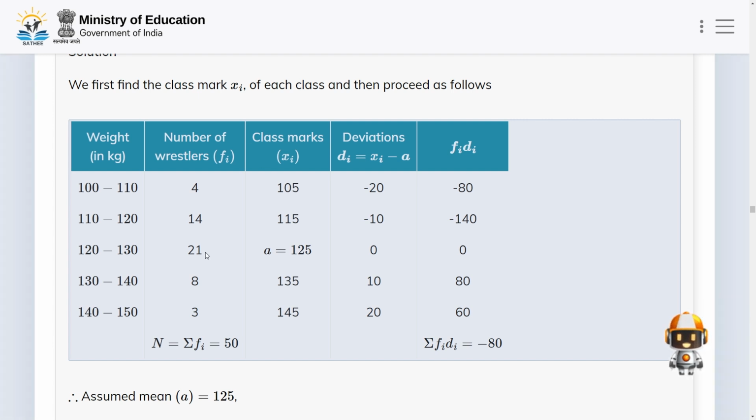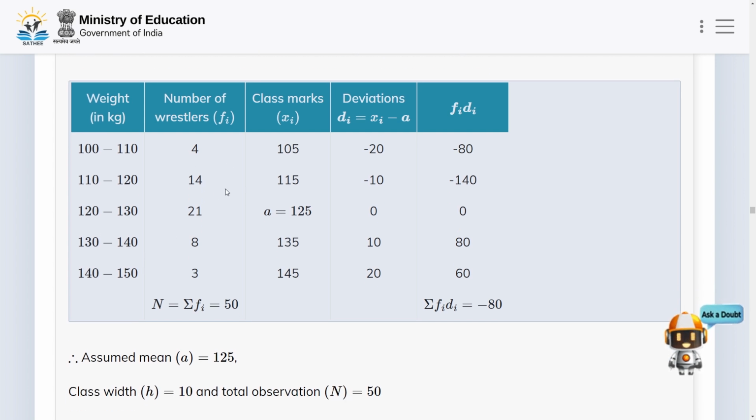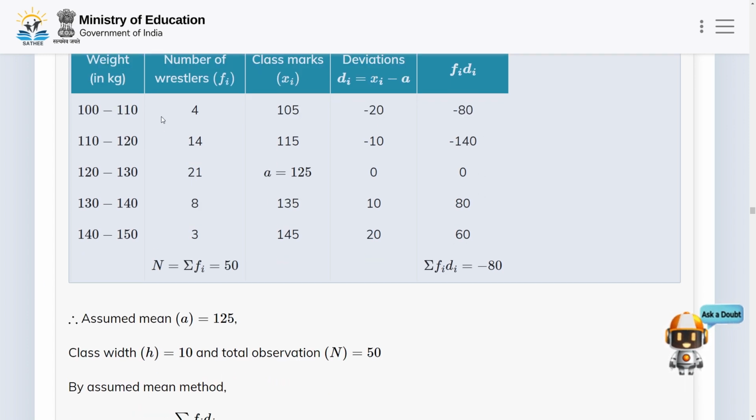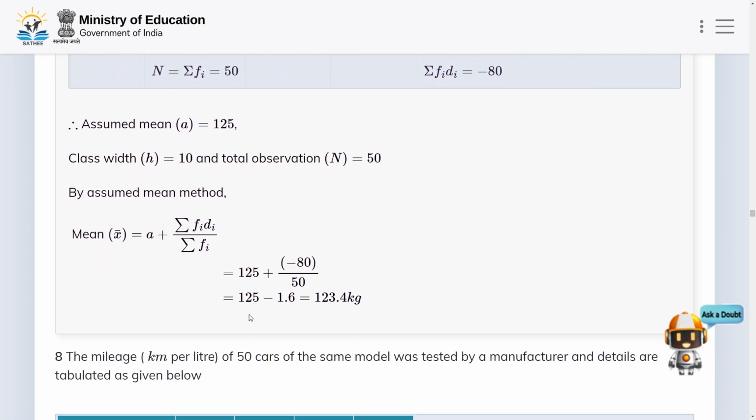For the next class, the number of wrestlers is 21, the class mark xi is 125, di is 0, and fi di is 0. For this class, the number of wrestlers fi is 8, xi is 135, di is 10, and fi di is 80. For this class, the number of wrestlers is 3, class mark is 145, di is 20, and fi di is 60. So now N is equal to summation fi, which is equal to 50, and summation fi di is equal to minus 80. Here we assume a is equal to 125, class width h is equal to 10, and total observations N is equal to 50.